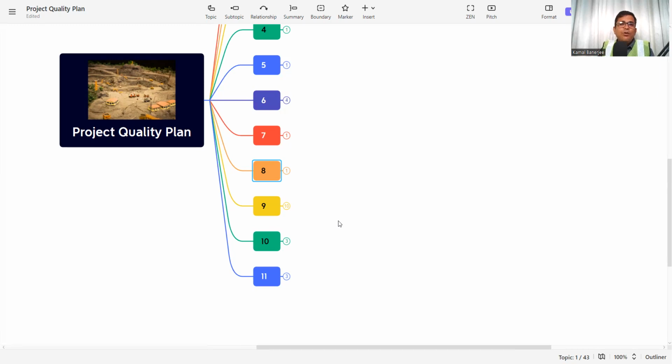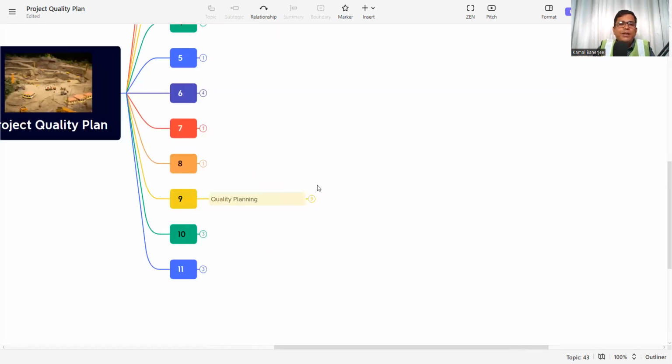The next part is the quality planning. What will be my quality planning? Now we have delivered that this is our planning. We are delivering the project within the time, but how will we manage the quality? Because not only in time, we also need to deliver as per the requirement and as per the quality. So quality planning also needs to be incorporated in the project quality plan.